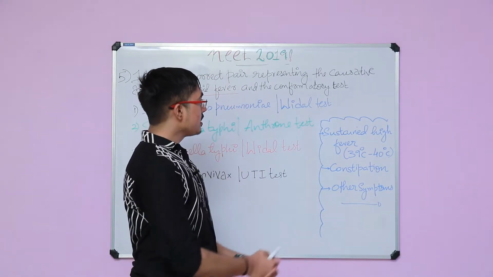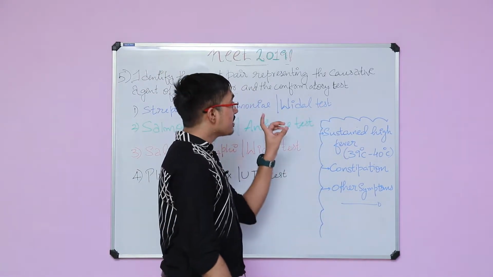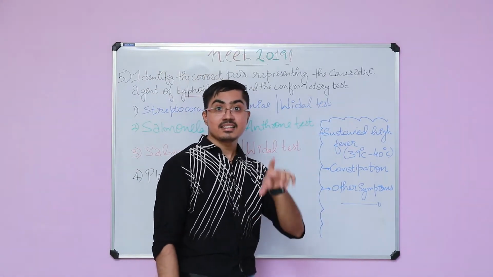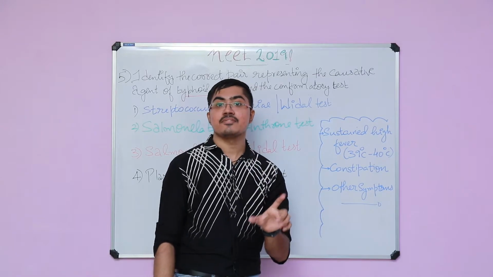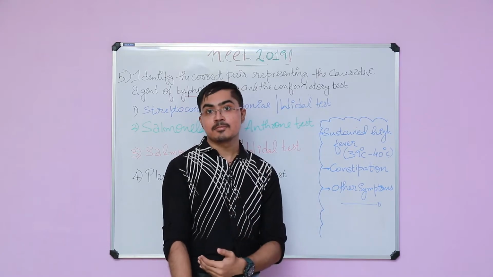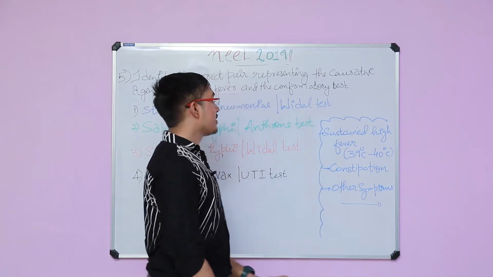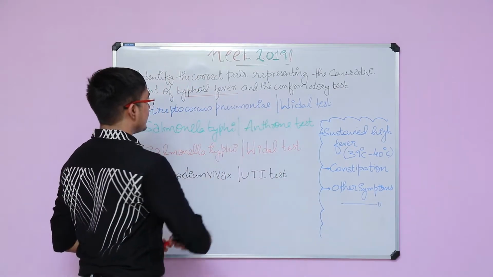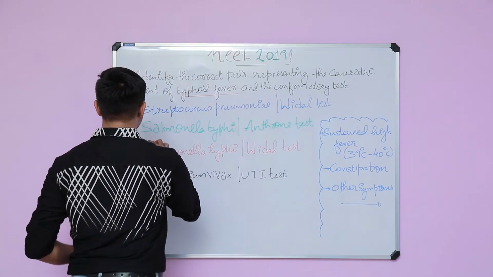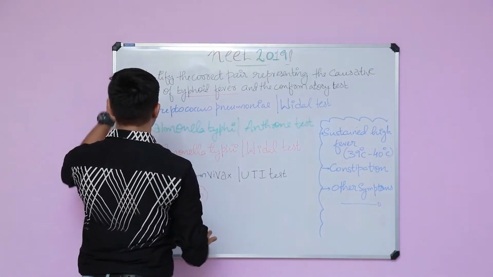If you test the blood of this person and detect the antibodies produced against the Salmonella antigen, and since it is an acquired immunity, it is very specific for that particular organism. If your body has produced antibodies, they will be there in the blood. If you can detect them, you can say that this person is suffering from typhoid fever. So option number 3 is the correct answer for question number 5.